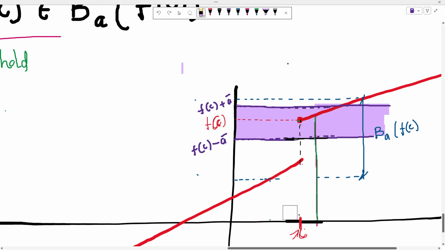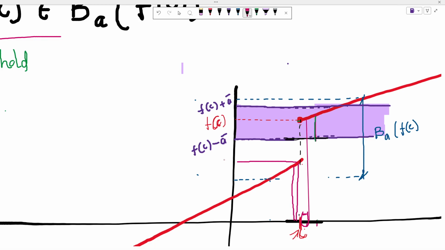Let us just remove this. Let's pick a smaller neighborhood. Let's consider this neighborhood. Now what happens? Up to these points, the implication holds. But what happens to these points? The implication doesn't hold. It is outside this blue thing, right?